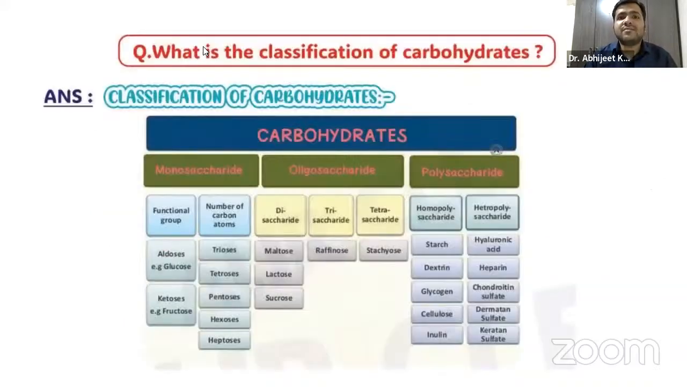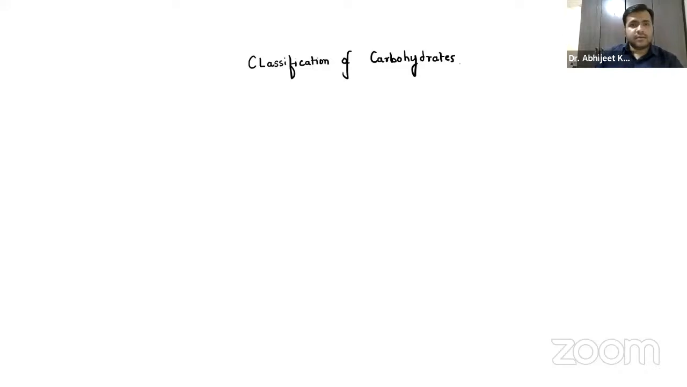Now coming on to the question, guys: what is the classification of carbohydrates? Let us try to draw our own flow chart, and then we'll come to what is mentioned in the notes. So let us discuss the classification of carbohydrates. We are dividing carbohydrates into 4 parts over here, guys, right?